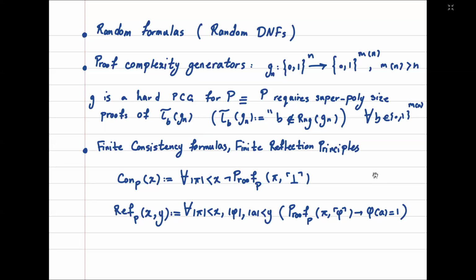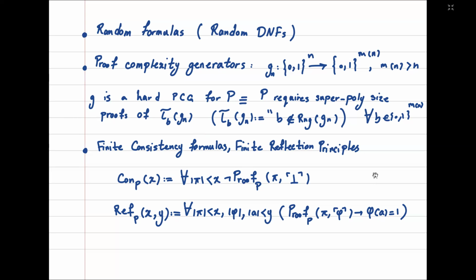Suppose G is a function that can be computed in polynomial time, and assume that G on inputs of length n maps strings of length n to strings of length m(n), in which m(n) is bigger than n. Then we say that G is a hard proof complexity generator for P if P requires superpolynomial size proofs of the formula tau_b(G_n) for any b. And tau_b(G_n) says that b is not in the range of G. As G is a stretching map, there are b's which are not in its range, so tau_b(G_n) is a tautology for some b, and it's a meaningful formula.